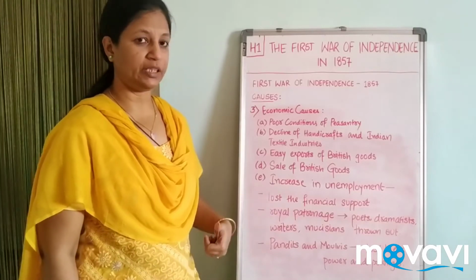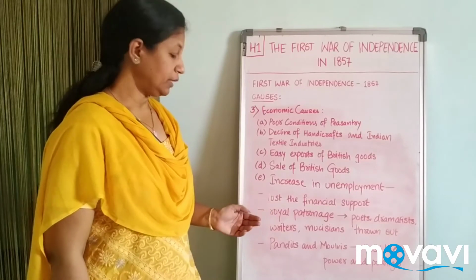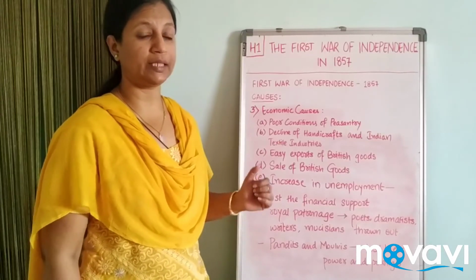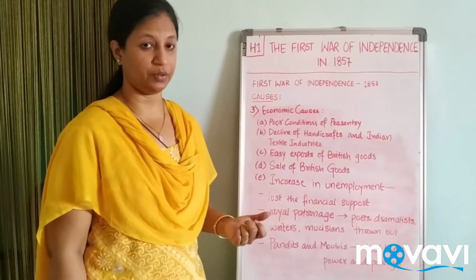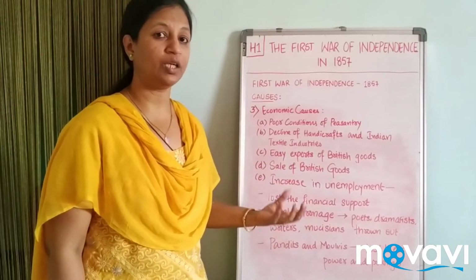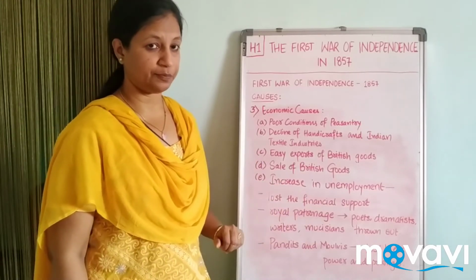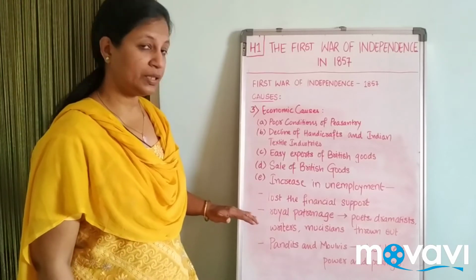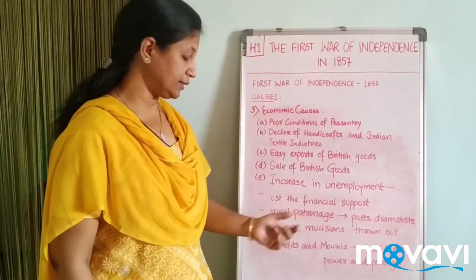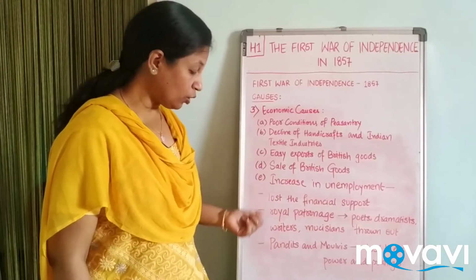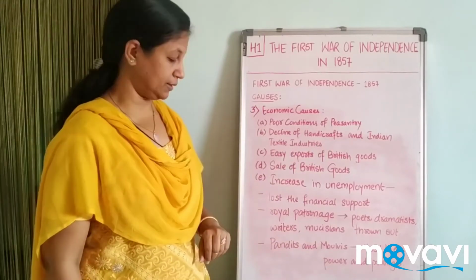But slowly, as the British started coming in, they were not encouraging such people, and the British were even making rules like taking money, or part of the financial resources, from the rulers. So rulers also did not have the amount with which they could support the artisans. This is how the people started losing their jobs. The importance of the poets, artisans, and writers was lost, and we also lost the financial support from the rulers to the artisans.